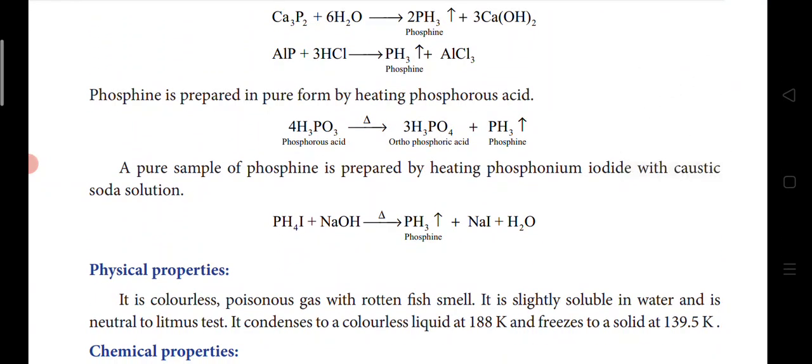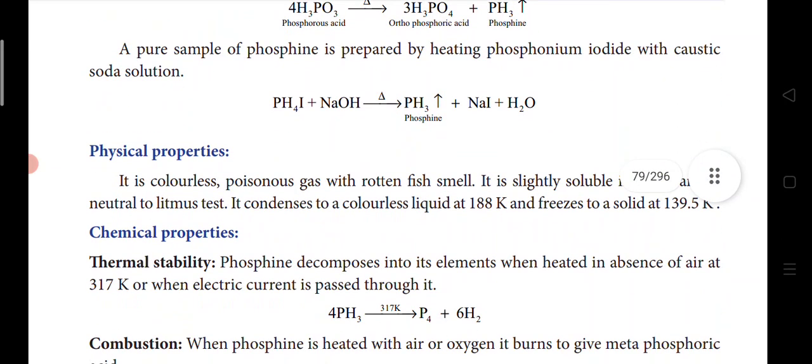A pure sample of phosphine is prepared by heating phosphonium iodide with caustic soda. Caustic soda is nothing but sodium hydroxide, and caustic potash means potassium hydroxide. Here they have given caustic soda, the sodium hydroxide solution. Here we have to use phosphonium iodide to give phosphine, with sodium iodide and water as byproducts.